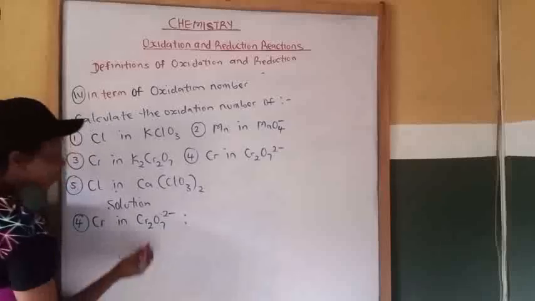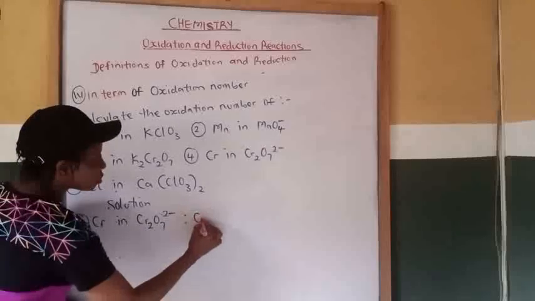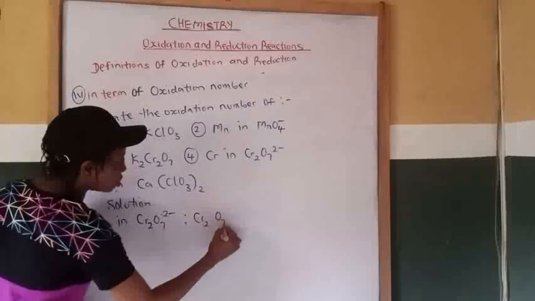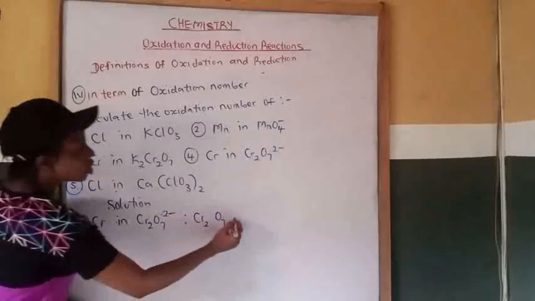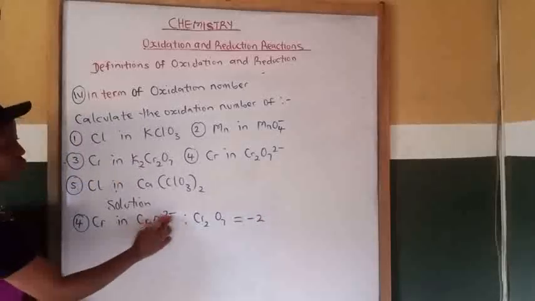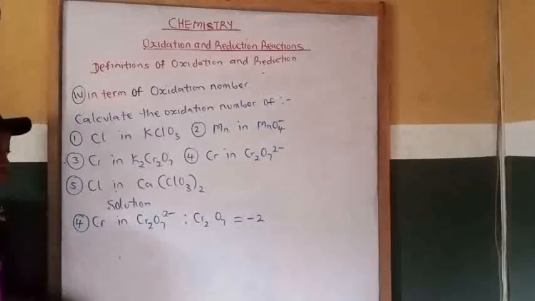Let's split what we have here. So we have 2 chromium, then we have 7 oxygen. Then the charge on it will come after equal to. So the charge minus 2 will come to the front of equal to.